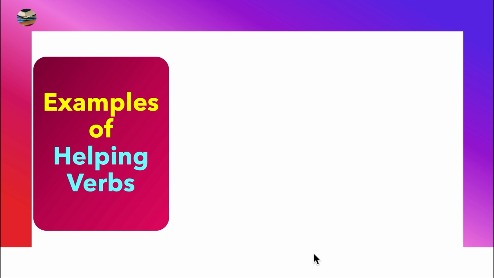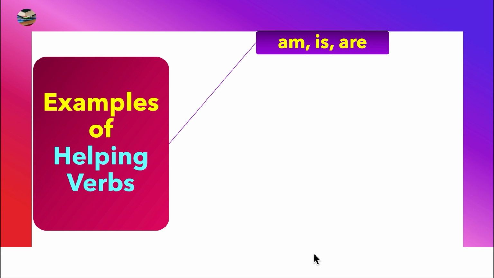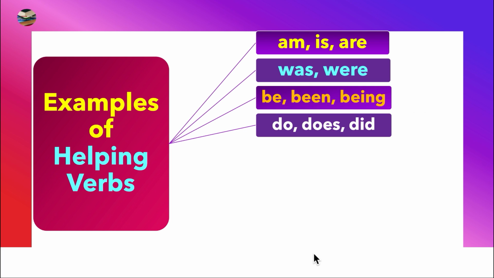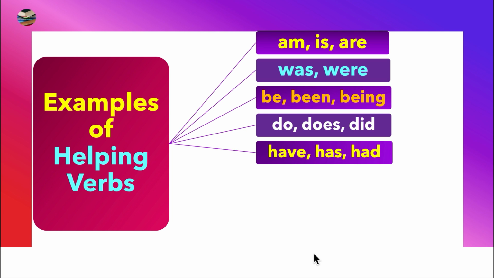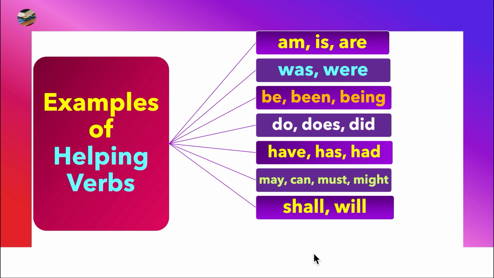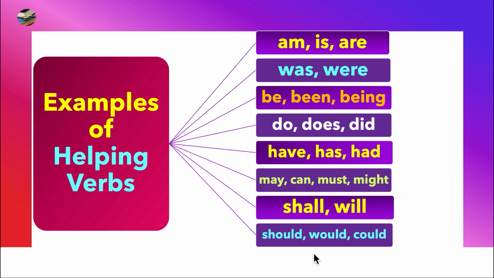And let's talk about examples of helping verbs. What are they? Am, is, are, was, were. These come into the verb be forms. Then we have be, been, being. Then we have do, does, did, the do forms. Have, has, had, the have forms. May, can, must, might. They are helping verbs, but they are also referred to as modals. But there is a difference between helping verbs and the use of modal verbs that we can discuss later when I talk about modal verbs. Likewise, shall and will, should, would, and could. These are examples of helping verbs because they help main verbs.